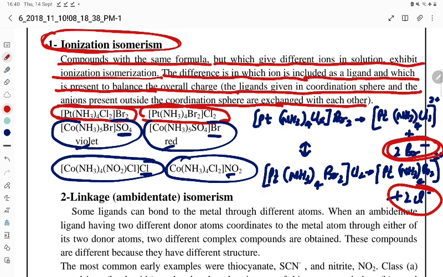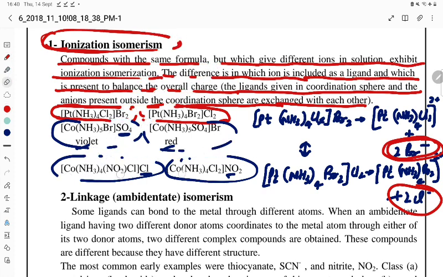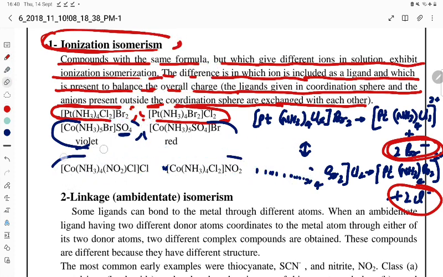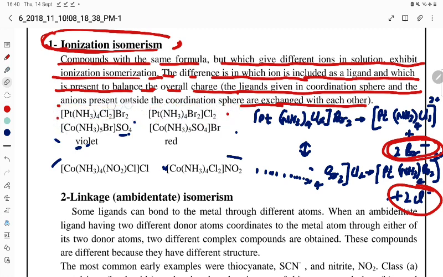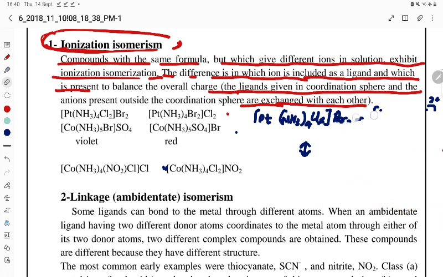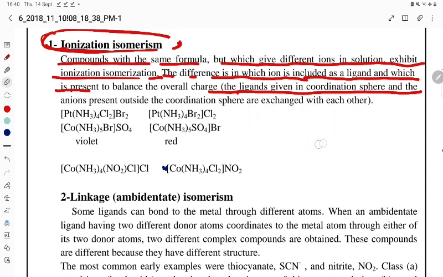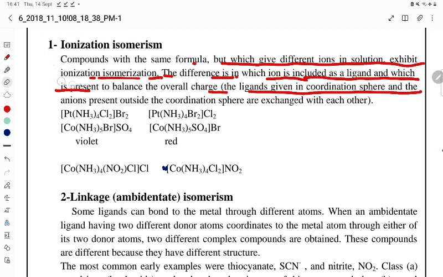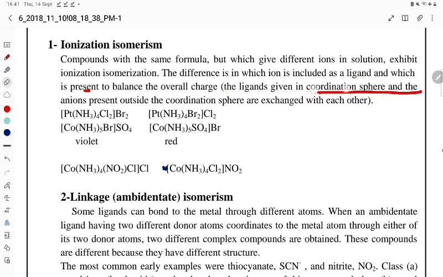Once more, you can understand this one. In the case of ionization isomerism, the compounds have the same molecular formula, but they differ in the ions produced in aqueous solution. Three examples are given here that you can understand easily.